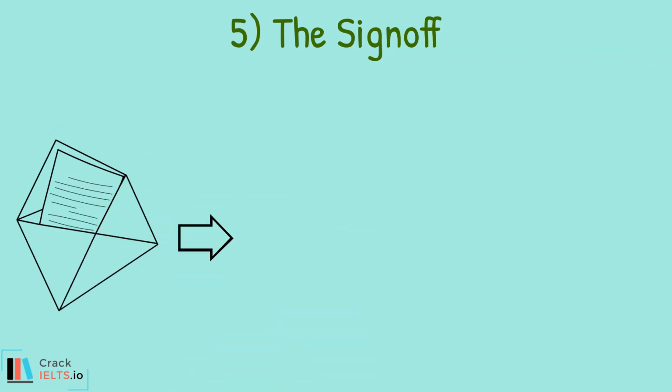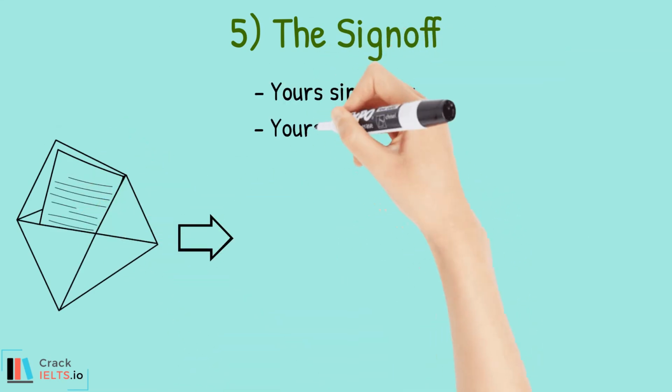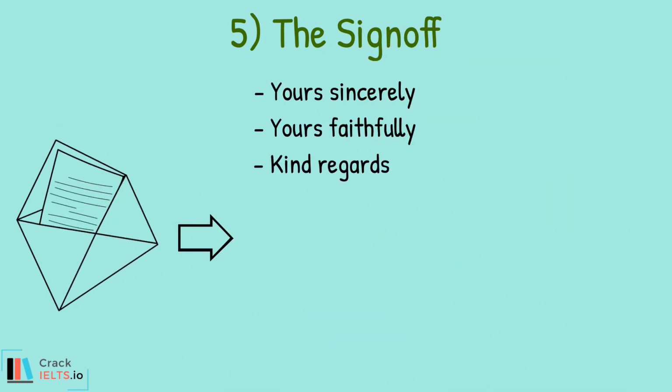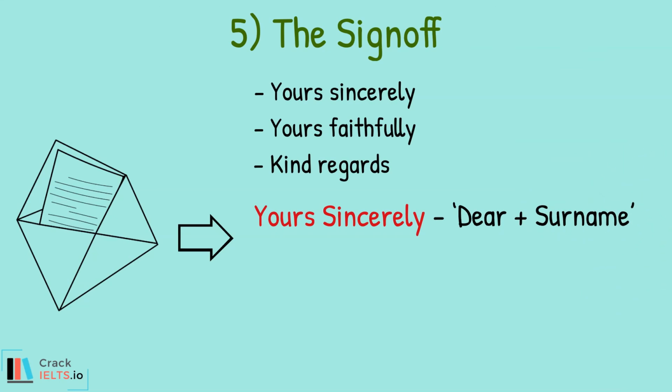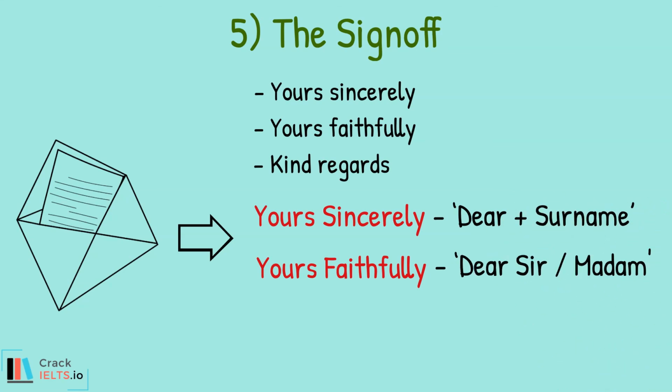There are 3 ways you can sign off your letter: Yours sincerely, Yours faithfully, and Kind regards. Follow these rules when deciding which one to use. Yours sincerely if you started the letter with Dear and surname, example Dear Mrs. Jones. Yours faithfully if you started the letter with Dear Sir or Dear Madam. Kind regards is formal but friendly and is also appropriate for most situations. It is particularly useful if you struggle to remember how to spell sincerely and faithfully.